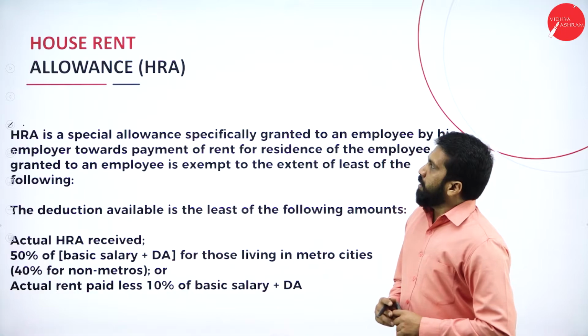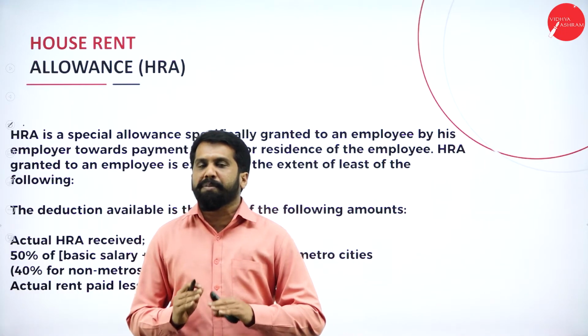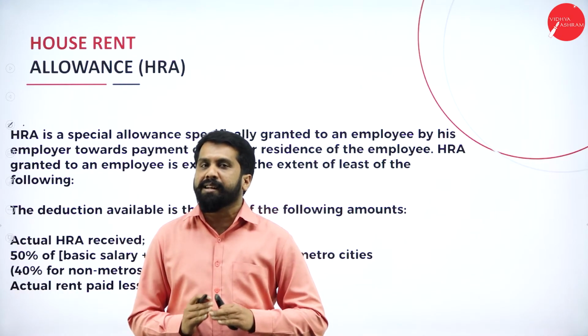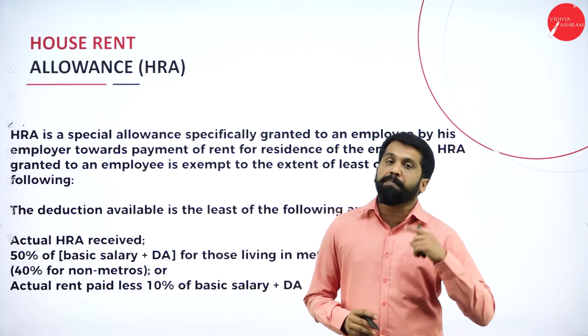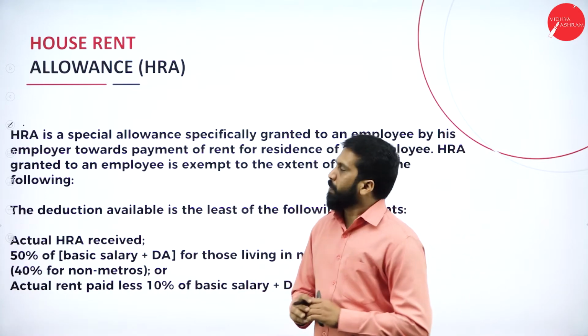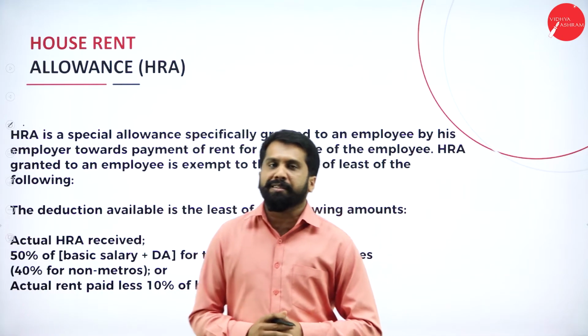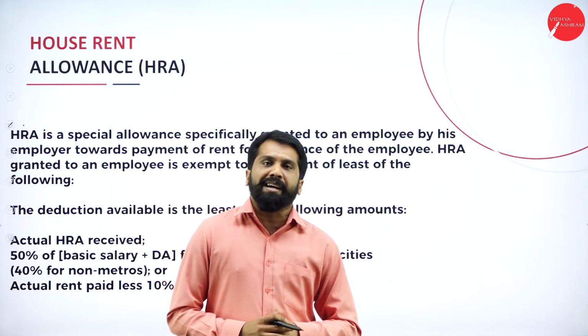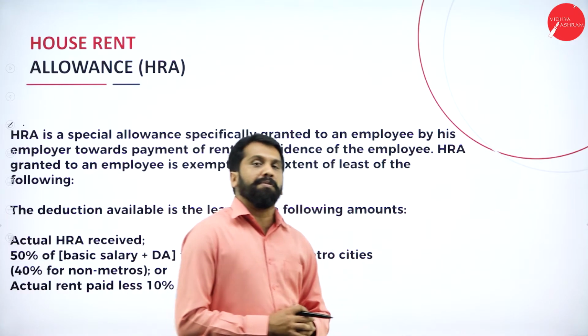Next, you have house rent allowance. I will not explain the calculation here, but I will explain what house rent allowance is. House rent allowance means, for example, you are a Mysorean. Now, you got a job in Bangalore. In Bangalore, you don't have your own house. Then what will you do?